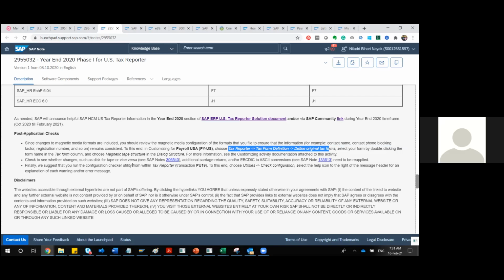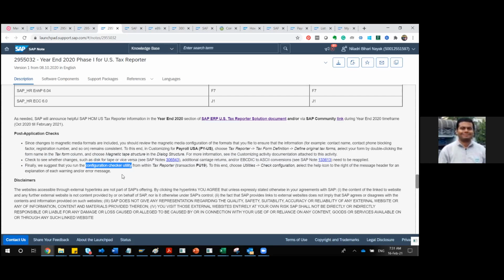Similarly, they've suggested 3 things. It makes our life easier because they have already listed what you have to check after applying this note. You have to check these configurations and also PU19. You must be familiar with this PU19 transaction, right? Yes, for tax reports. In PU19, there is something called the configuration checker utility. You have to just check that.